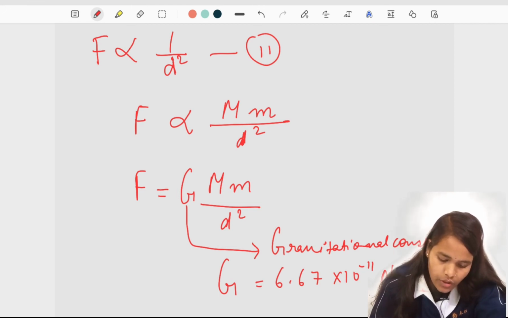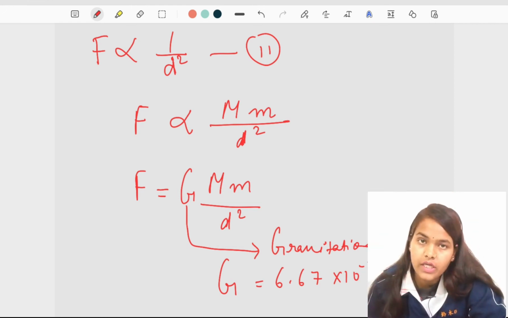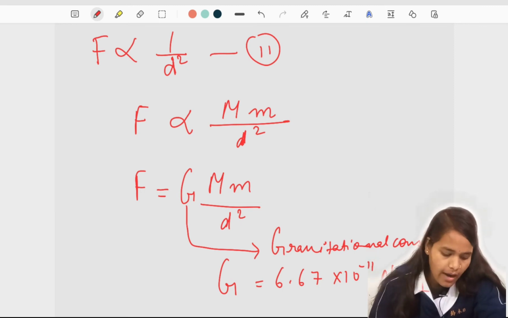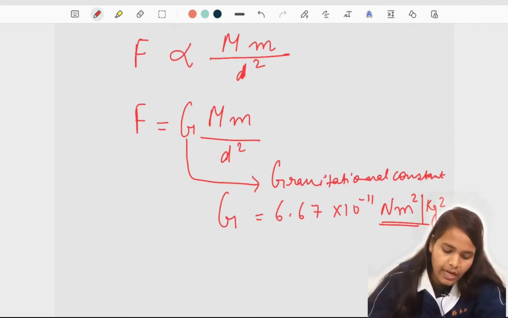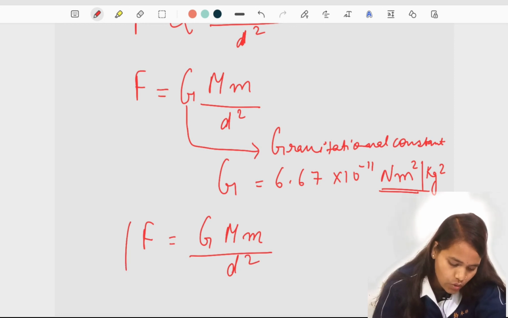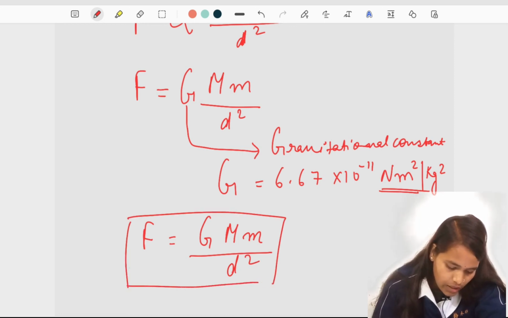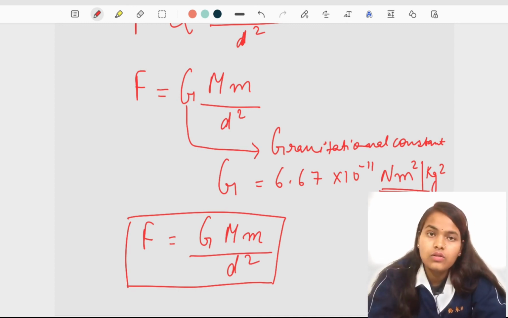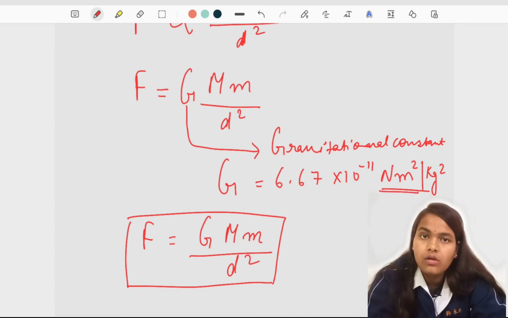The unit Newton meter square per kg square is very important because it is asked in the 1 mark question. And here the force of attraction between these objects is G capital M small m divided by d square. So you can remember the value of this force of attraction, and this is known as the universal law of gravitation.